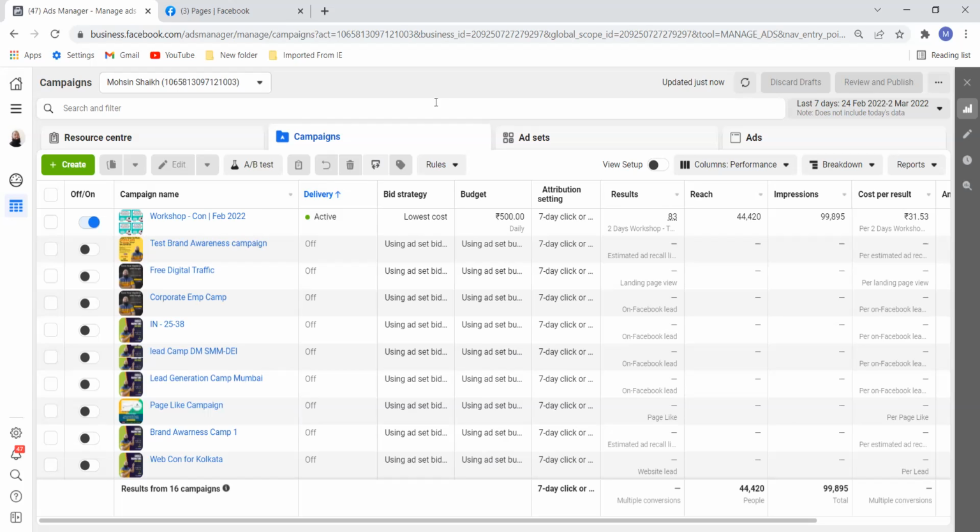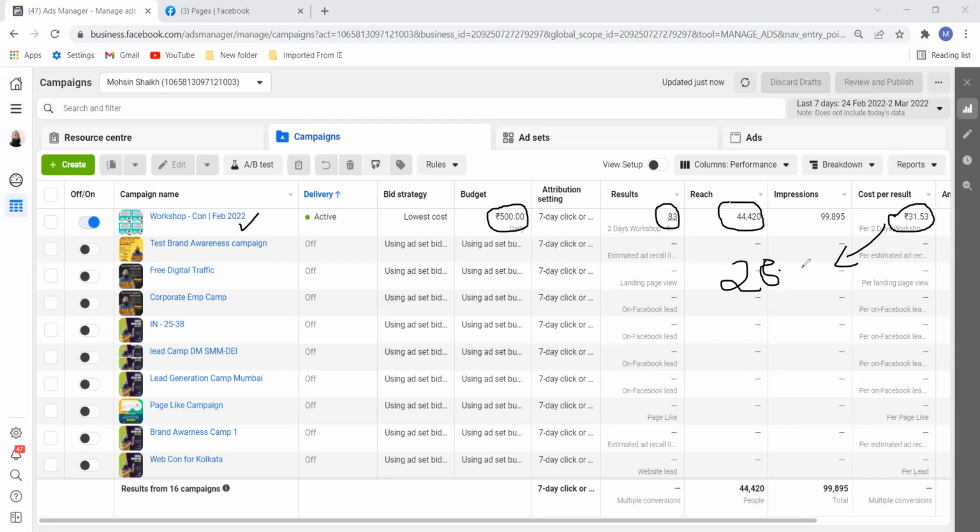If you can see here, I'm only running one campaign as of now, the workshop campaign for Feb. I started this at the end of Feb. You see the results: 83 conversions, and my daily budget is 500. The reach till now is 44K, and the cost per result, the conversion I am getting, is 31 rupees. It went up now. Earlier it was at most 28 rupees.